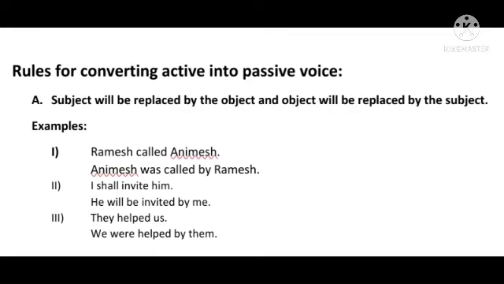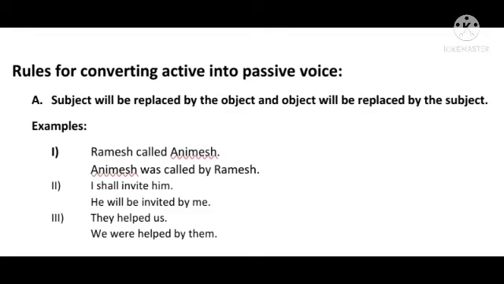Now, in the second example, I shall invite him. So, what do we notice here? Now, there are pronouns. I is the pronoun and him is the pronoun. If we change their places, him will be converted into he and I will be converted into me. It means subject will be converted into object and object will be converted into subject. They helped us. Us will be converted into we and they will be converted into them.